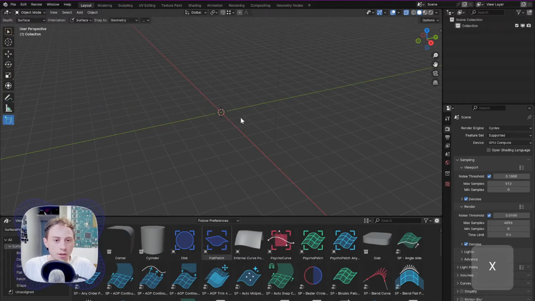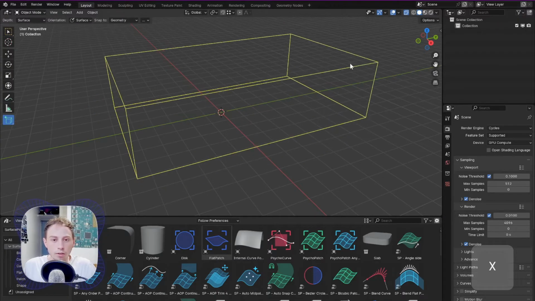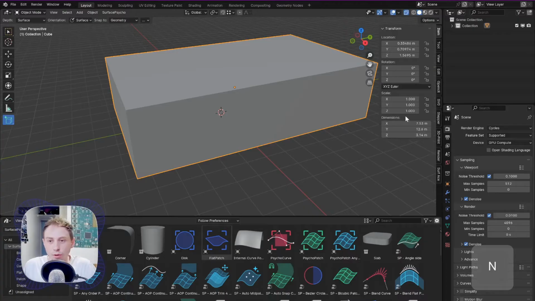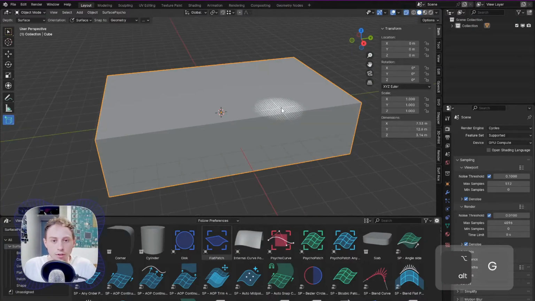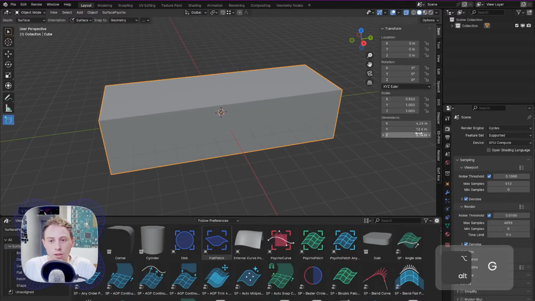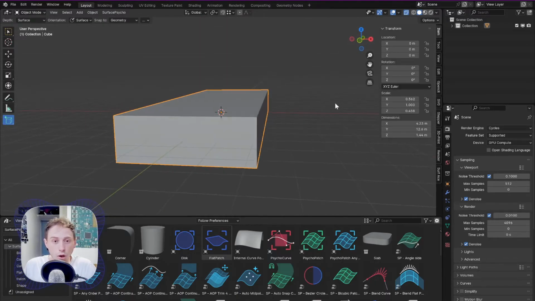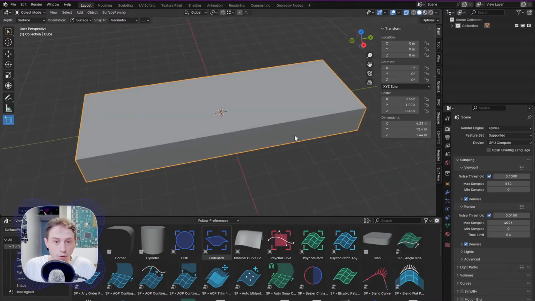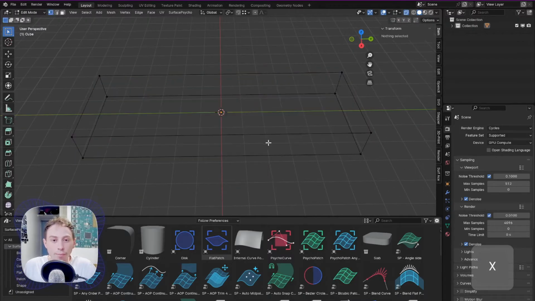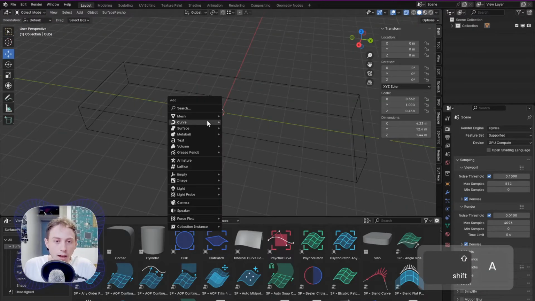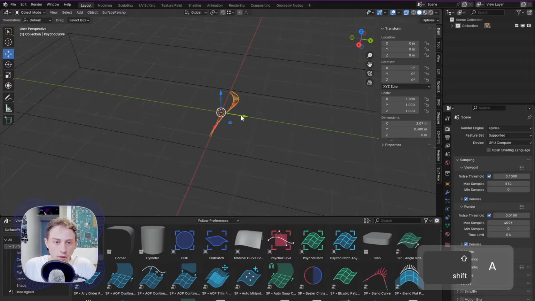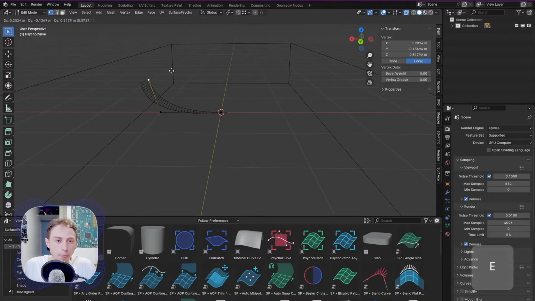Delete every object in the scene and create a new default cube. No, it's not a default cube, but you want it centered, and this will just define the overall size of the boat, the hull of the boat we're gonna make for this tutorial, and add a curve at the center. It's fine, and modify it in order to have a profile of our boat.